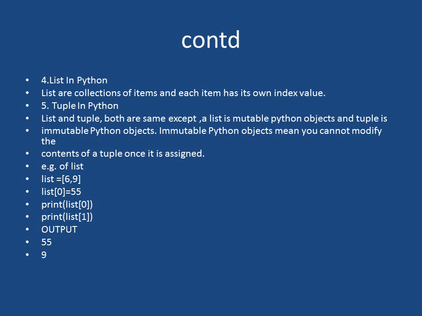List and tuples are both similar. A list is mutable, meaning whatever elements are in the list, we can change those elements with the help of index values. A tuple is immutable. A Python object being immutable means it cannot be modified, it cannot be changed.